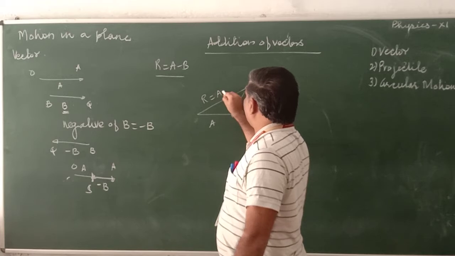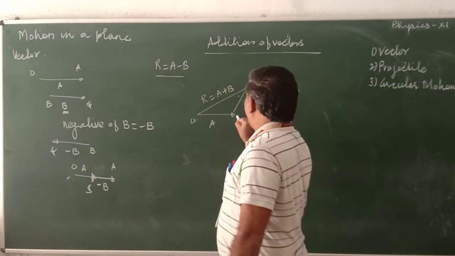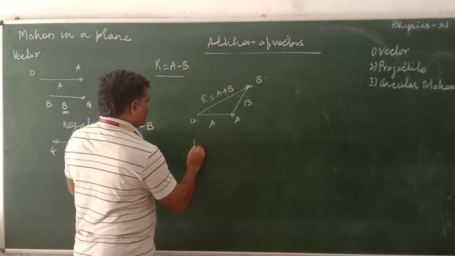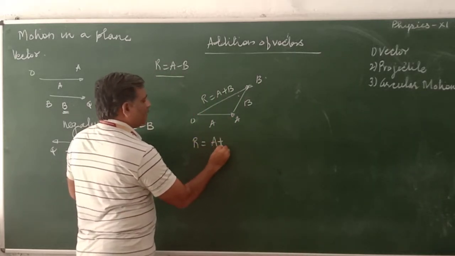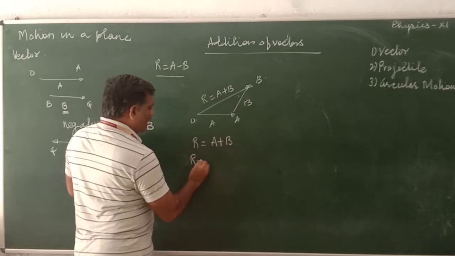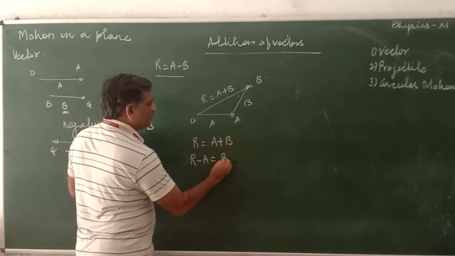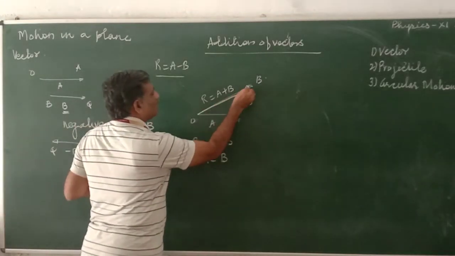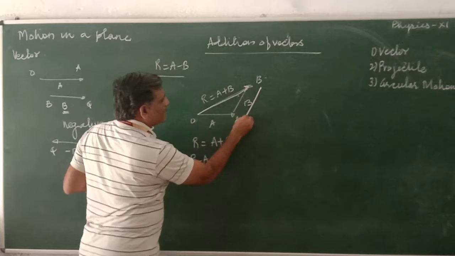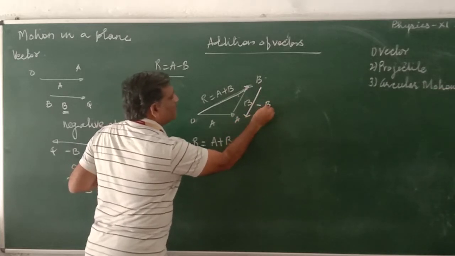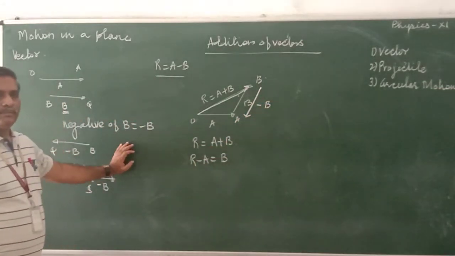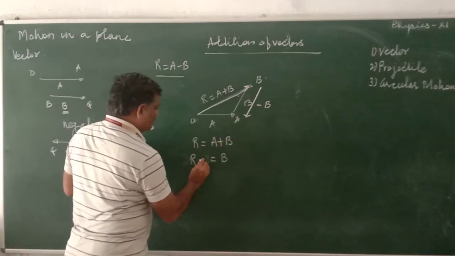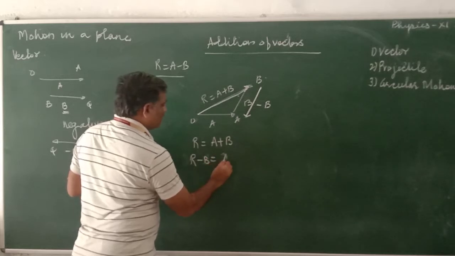R is equal to A plus B. It means that R minus A is equal to B. And when I take this B in this direction, this becomes minus B. So R minus B is equal to A.